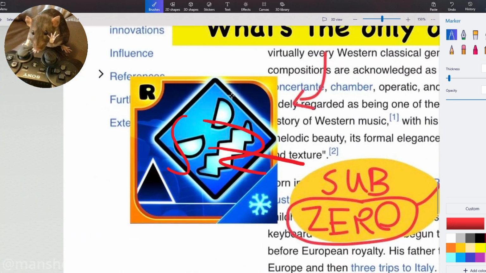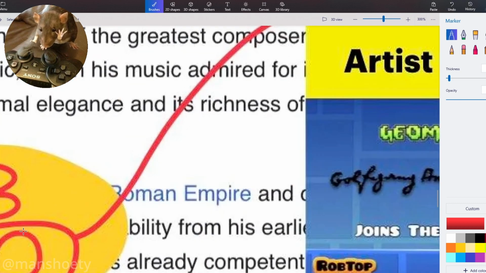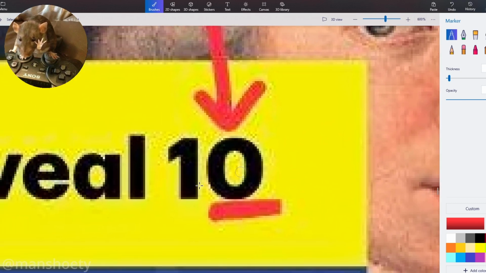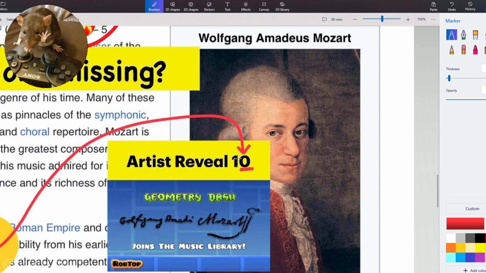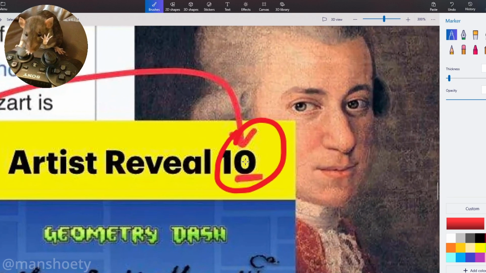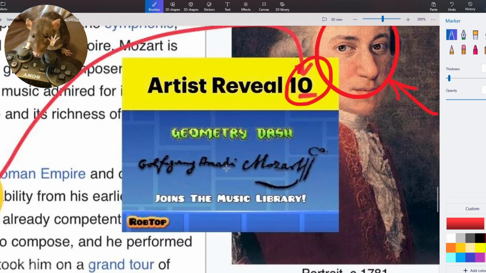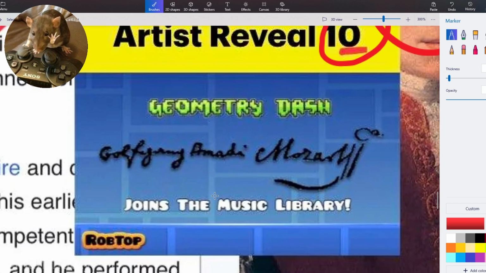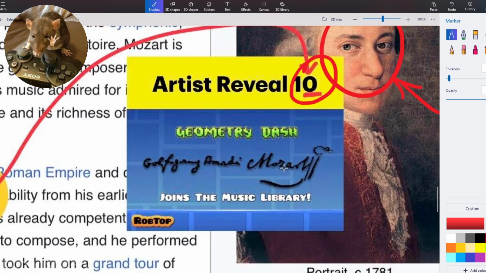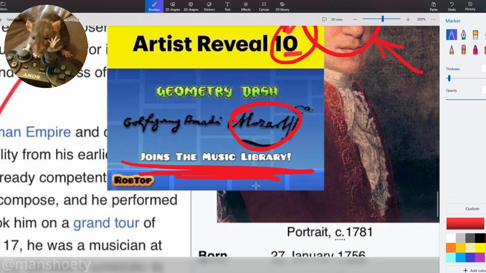So basically, look at that. Boom, boom. This Sub-Zero, you know what 0 is? 0 is actually right here in the letter 10. And 10 is the first artist reveal with a 0 in it. This is Mozart, in case you forgot. And this is again the leaked image from the future, 7 days in the future, of Geometry Dash with Mozart being the next added to the music library.